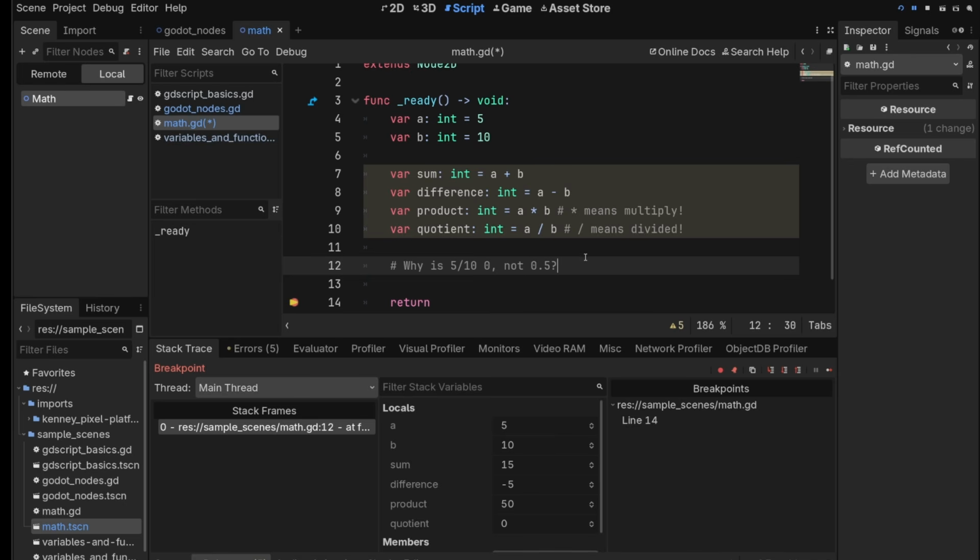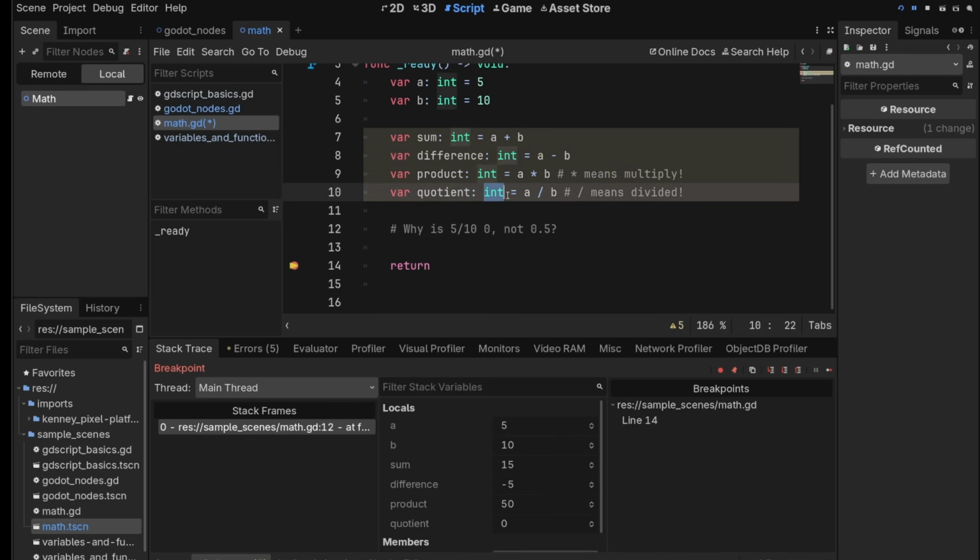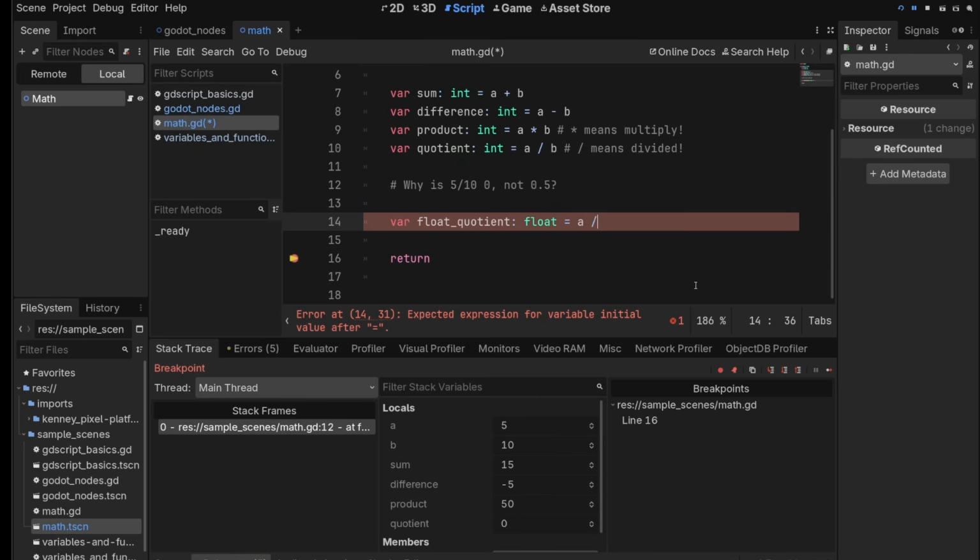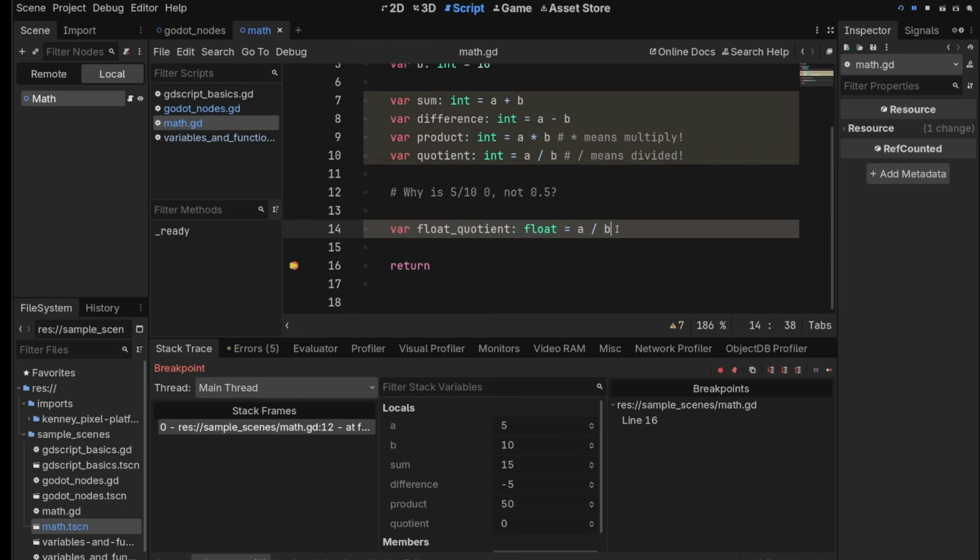Think about this for just a second. It's not necessarily intuitive, but maybe you have a guess why. Yeah, it's because we're making this an integer. And when we make this an integer, we cut off any decimal place stuff and just default to the integer value of it. Now, if we want to actually do a float division, we can do something like this: equals a divided by b.